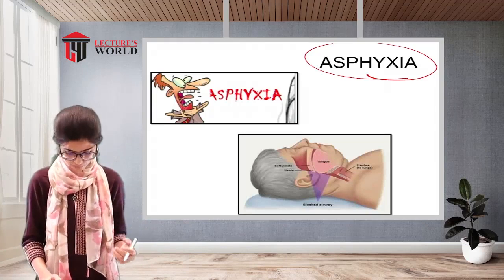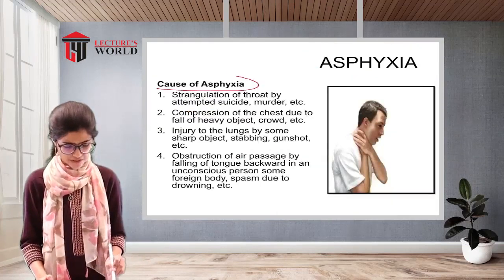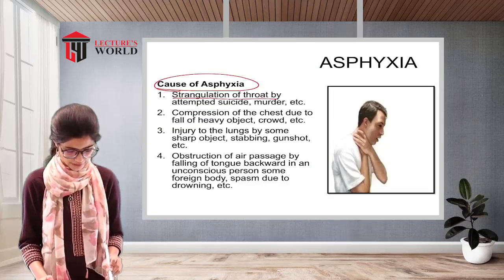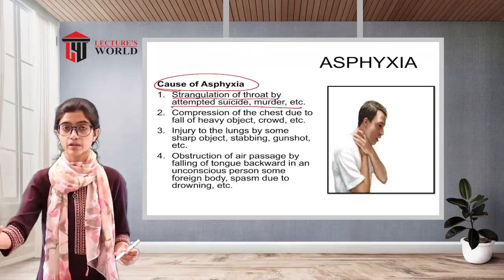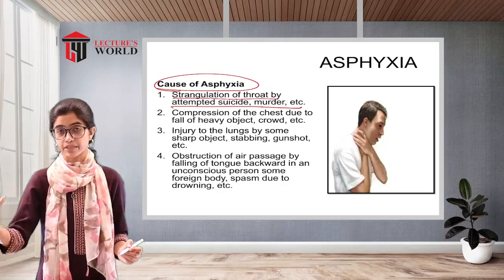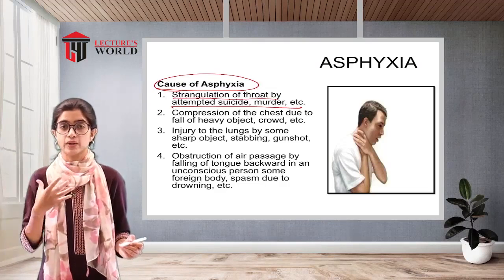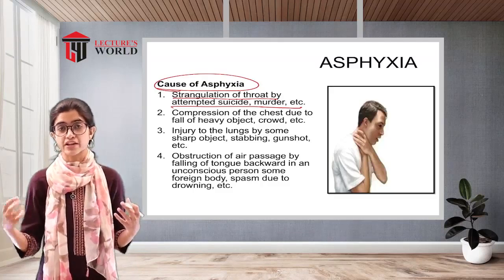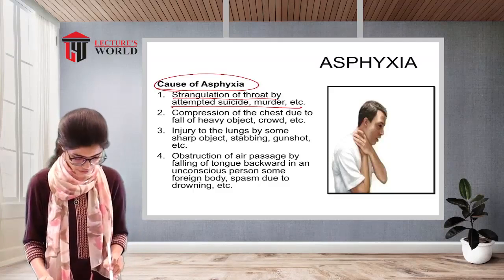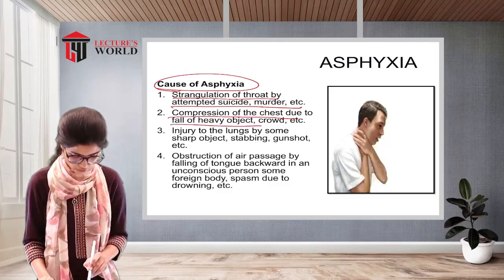First and foremost, what are the causes of asphyxia? Strangulation by the throat, attempted suicide, murder, etc. When the patient has been attacked in an attempted murder or is attempting suicide, the throat is strangulated, and because of that, compression of the trachea occurs and asphyxiation results. Compression of the chest due to the fall of a heavy object or a crowd.